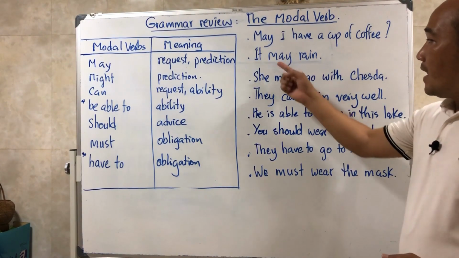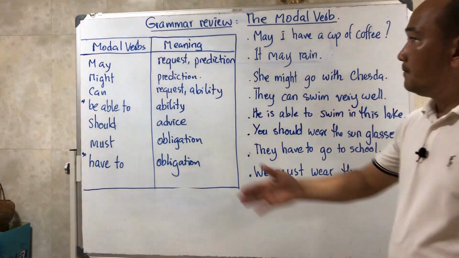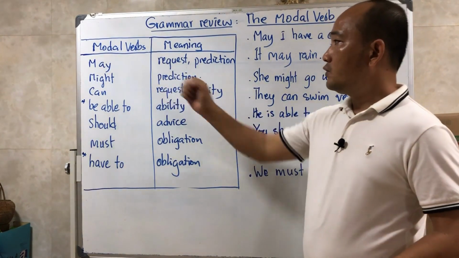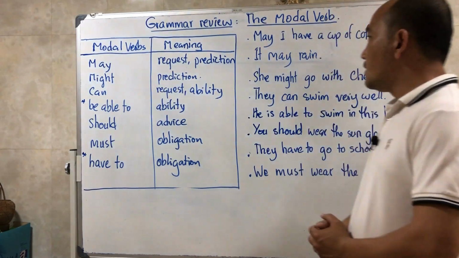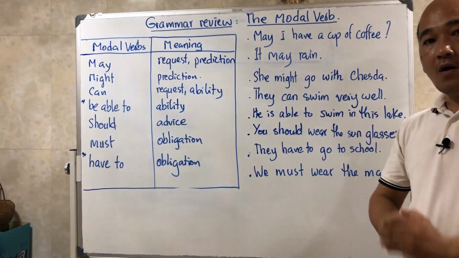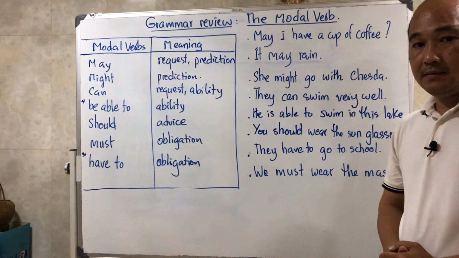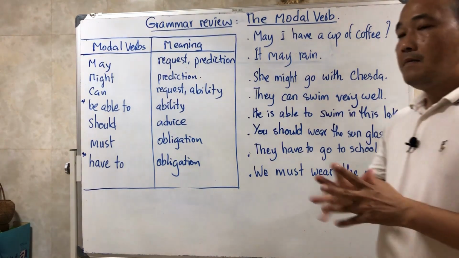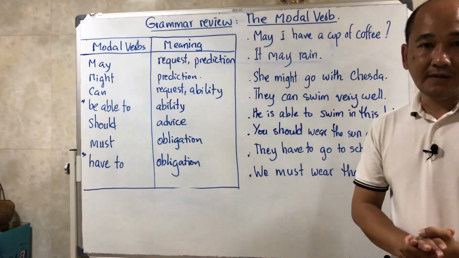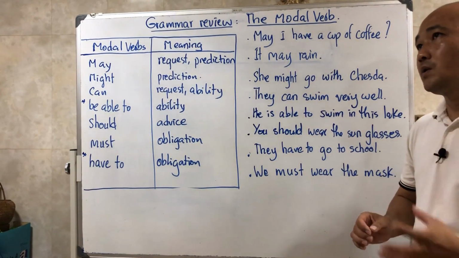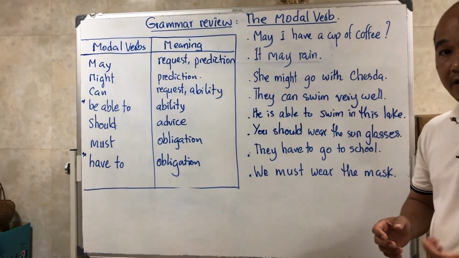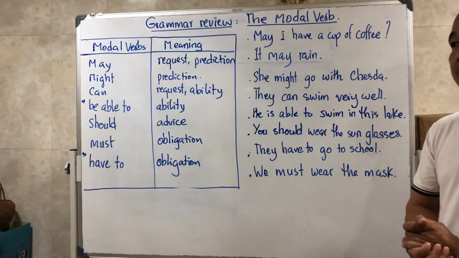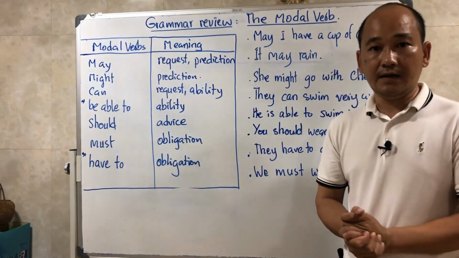May and might we use in the same way. We use may for prediction. Also, we can use might for prediction. You can say it may rain or it might rain. What is the difference between may and might? We say may is about 50% likely to happen, but if you are sure, you have more confidence, you can use the word might. So might is about 70% likely to happen.